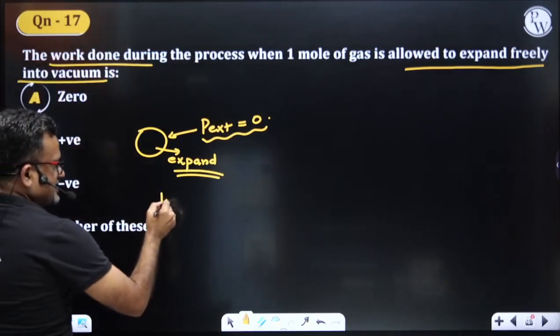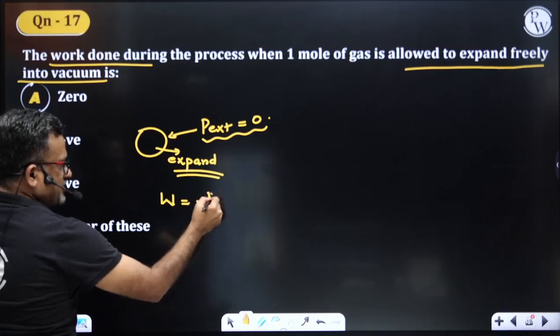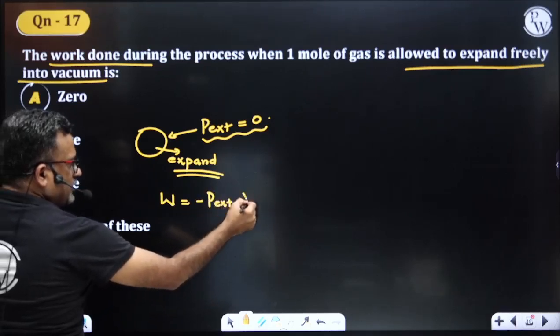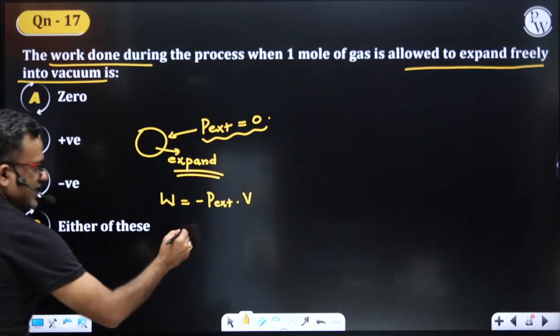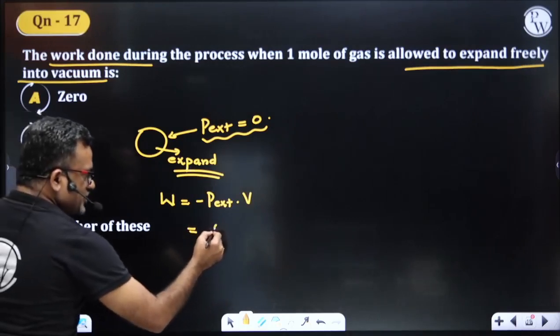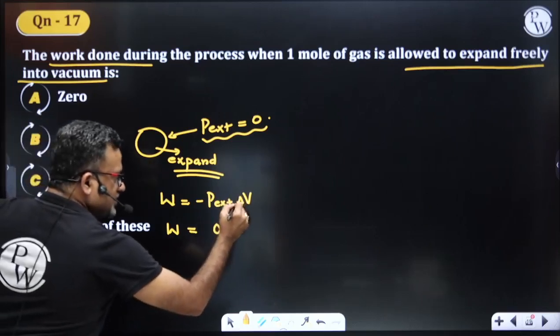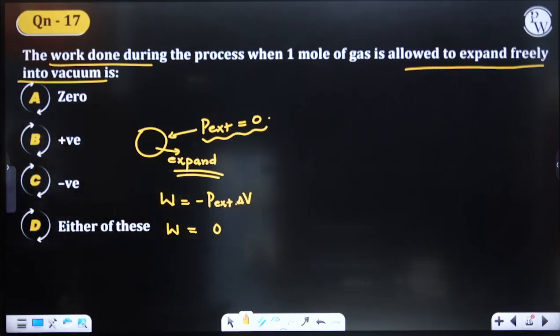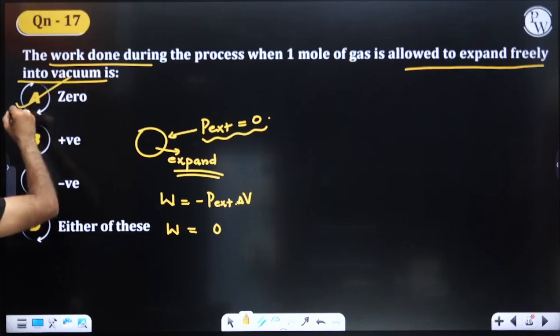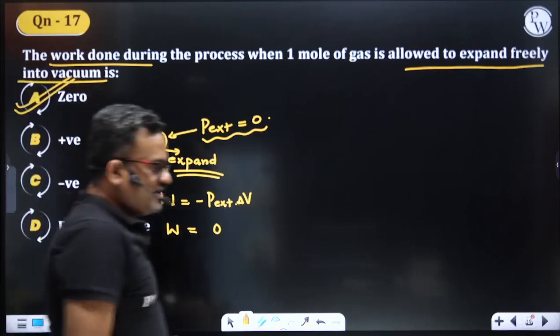So work done is given by the formula for work of expansion, or PV work we call it. So since external pressure is 0, automatically W would be 0. P external into delta V. Is it not? The work done during the process when 1 mole of the gas is allowed to expand freely into vacuum, work done would be how much? Simply 0. Is that clear, students? Right.